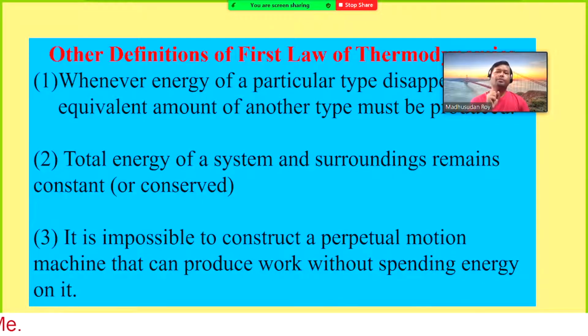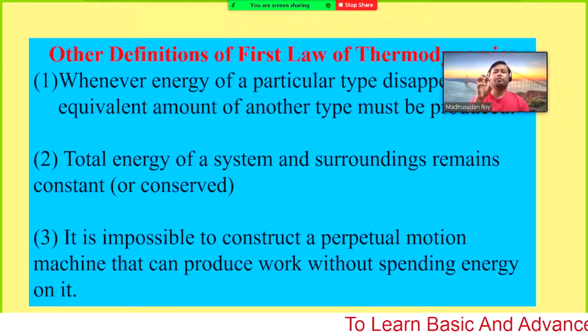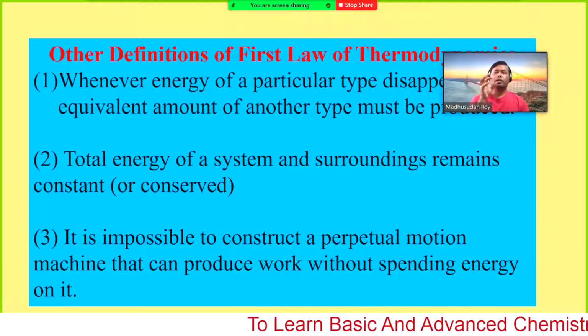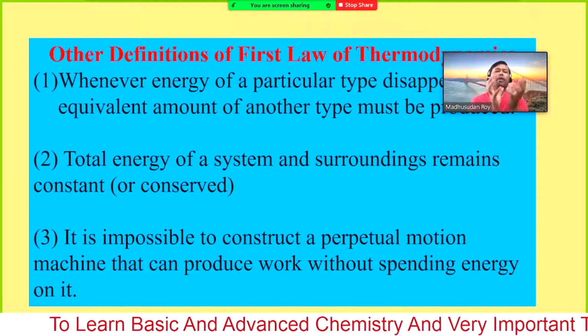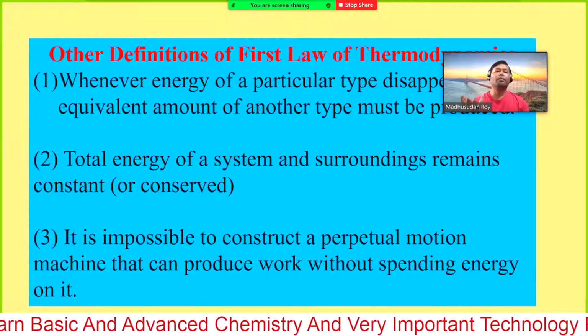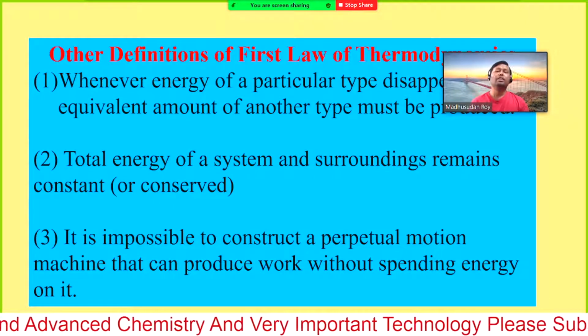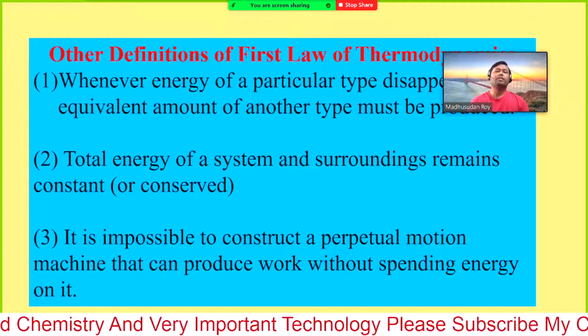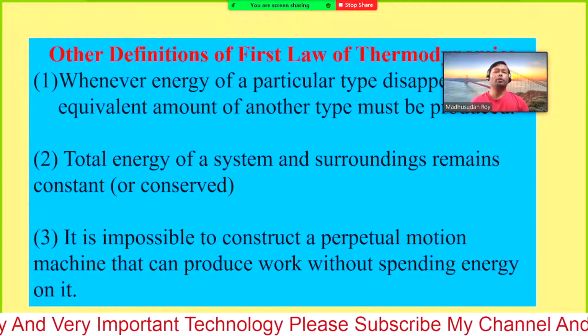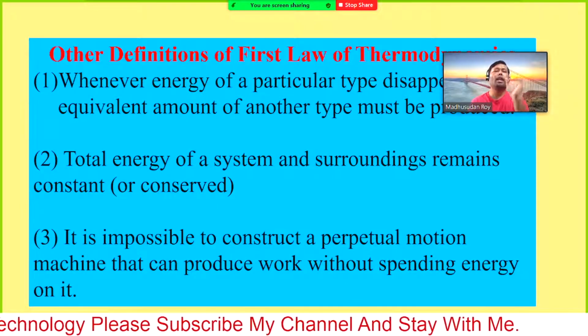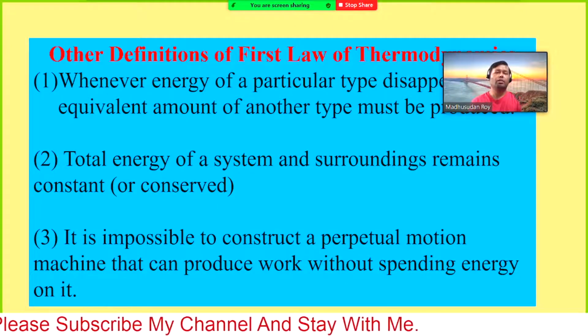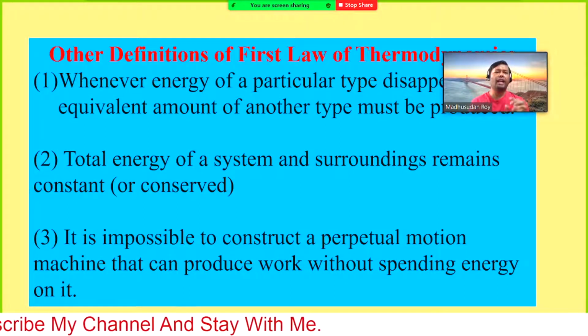Let us consider we have a certain light bulb. Previously you had a light, maybe 40 watt or 100 watt, different types of round bulbs, what we call dim light. That light uses a huge amount of electricity and we get a very small amount of light.